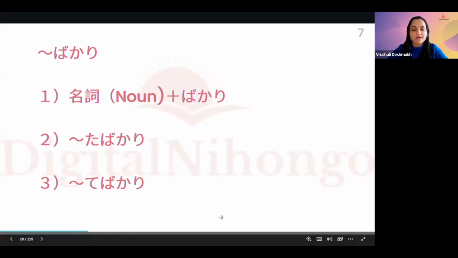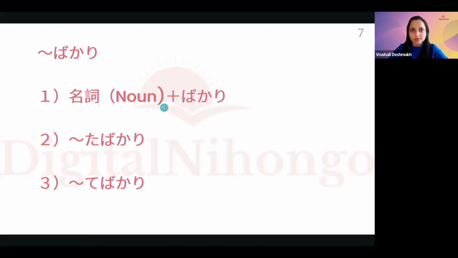So when it comes to grammar pattern bakari, the first conjugation is meishi plus bakari, that is noun plus bakari. This is the first conjugation. Second is ta form of the verb plus bakari. And the third one is te form of the verb and bakari. Now today we are going to learn these 3 conjugations and the different contexts and meanings associated with these patterns. And in the upcoming videos, we will be learning about more contexts related to the pattern bakari.